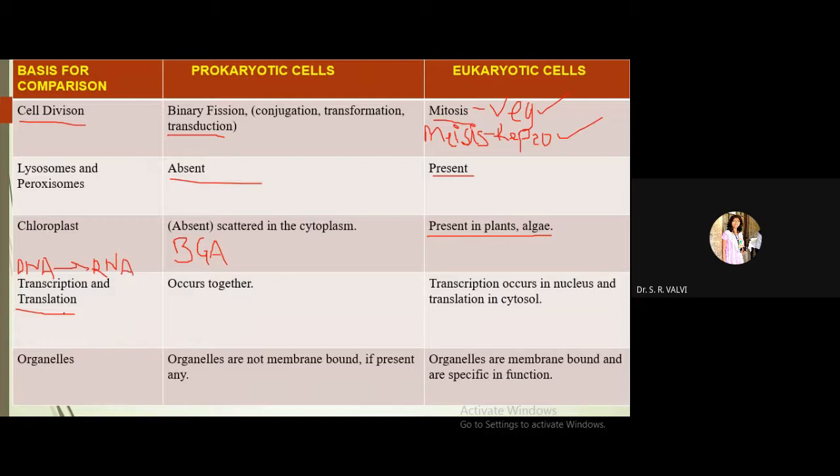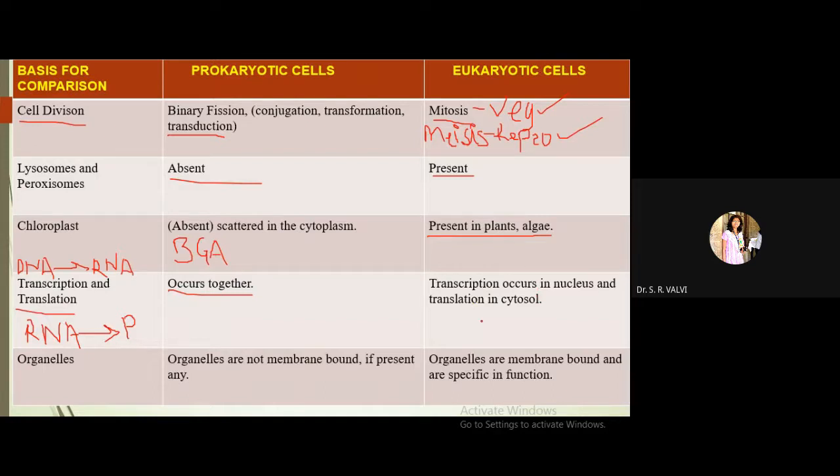And translation is the conversion of RNA into protein. So this process is called translation. Are you getting it? In prokaryotic cells, both transcription as well as translation occur together. Whereas in eukaryotic cells, please now listen very carefully.